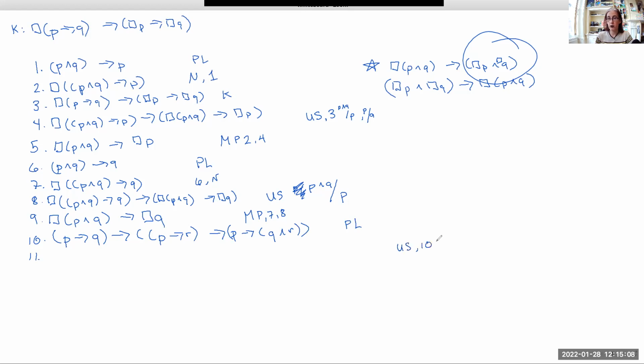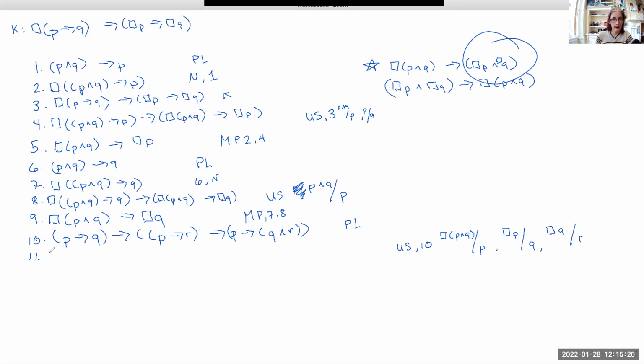Let's see if I can get the substitution instance in without screwing up my formatting. So I'm going to do substitution on line 10. What I'm going to do is I'm going to put in necessary P and Q every place that I have P, necessary P every place that I have Q, and necessary Q every place that I have R.